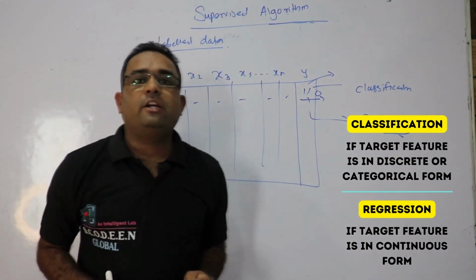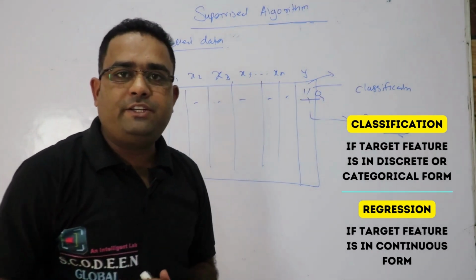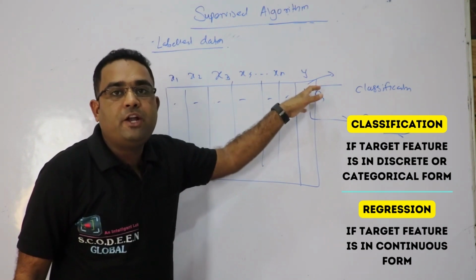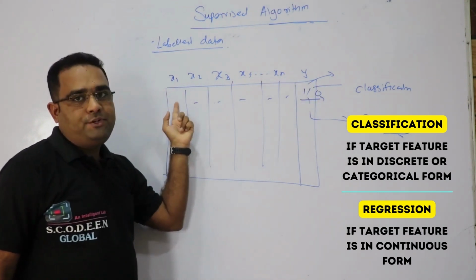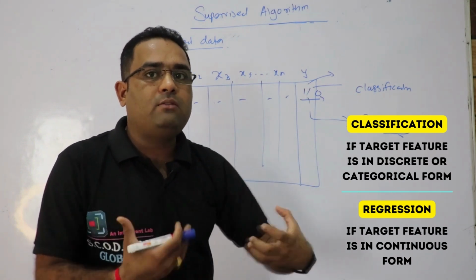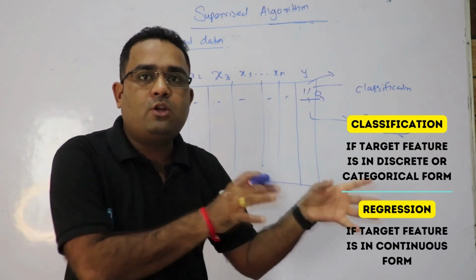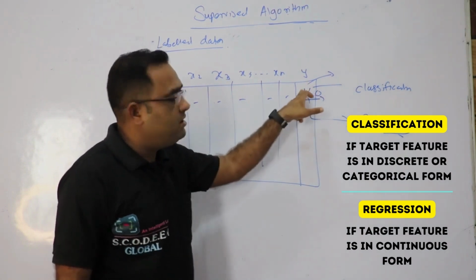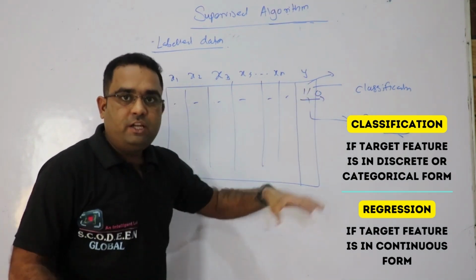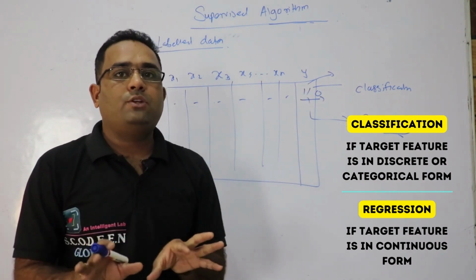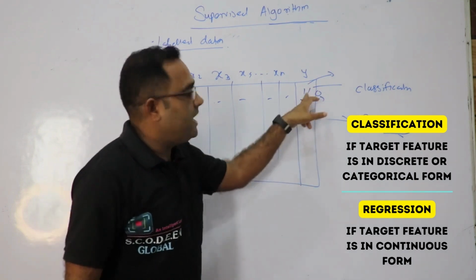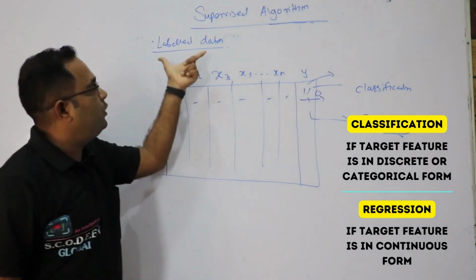It's a basic prerequisite test. Your target feature is the dependent feature, and these are the independent features. First of all, we choose between supervised or unsupervised based on the target. In supervised we have a target feature; in unsupervised we don't have a target feature, the data will not contain one. So if there is a target feature, you can go for supervised.